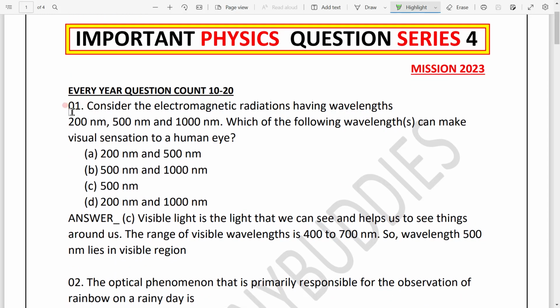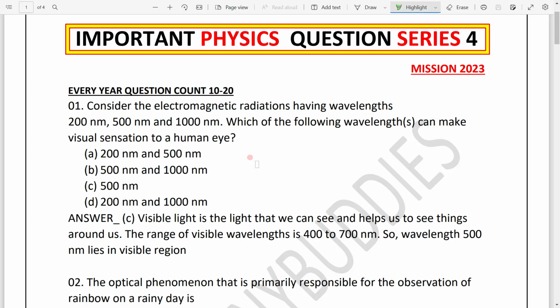Our first question is: consider the electromagnetic radiations having wavelengths 200 nanometer, 500 nanometer and 1000 nanometer. Which of the following wavelengths can make visual sensation to a human eye? Basically this question is about the range of visual sensation. Light has a spectrum, and that spectrum is divided into ultraviolet, infrared and visible light.